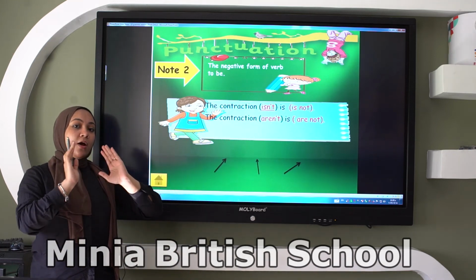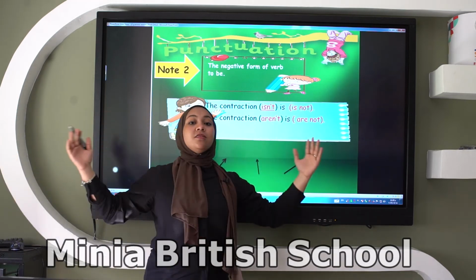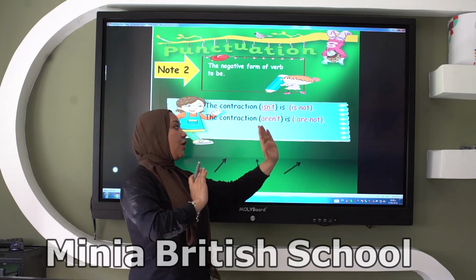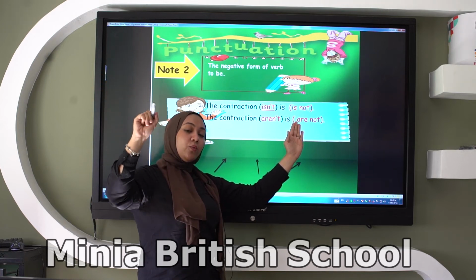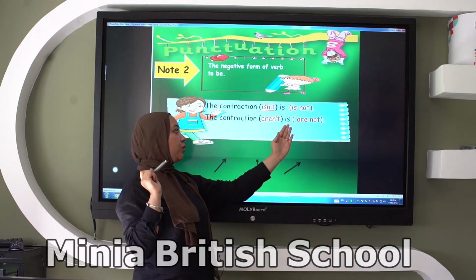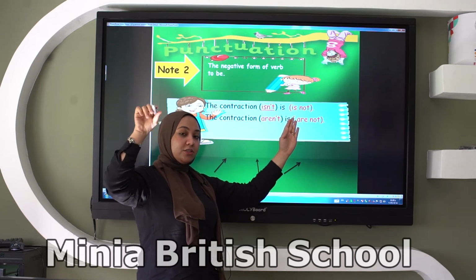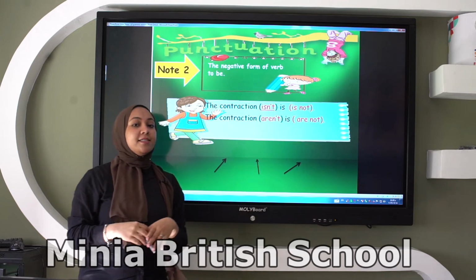How was it when it was long? It was is not. How to make it short? We remove, we erase O and we add apostrophe and it will be isn't. So I remove O, I erase O, I cross O and I add apostrophe T.